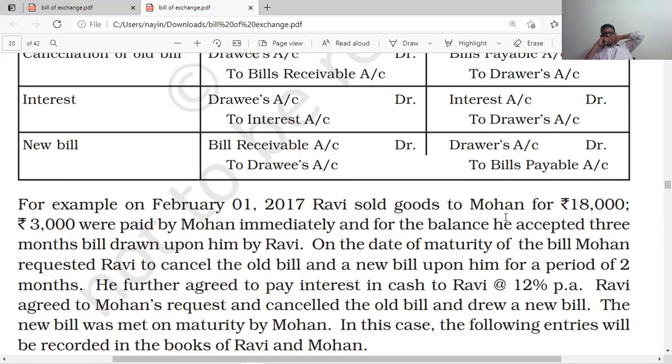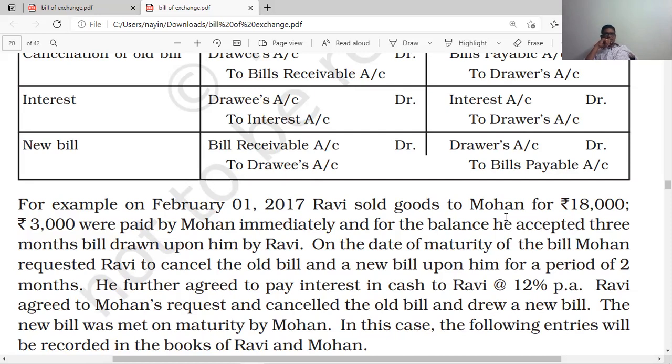On the date of maturity of the bill, Mohan requested Ravi to cancel the old bill and draw a new bill upon him for a period of 2 months. So before maturity, Mohan, the debtor, approached the creditor that he is unable to pay the amount, and he wants to cancel the old bill and accept a new bill for 2 months.